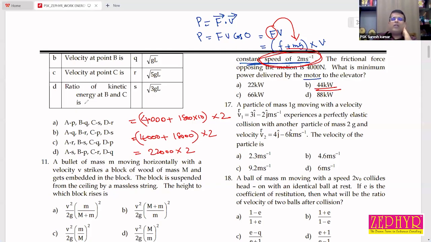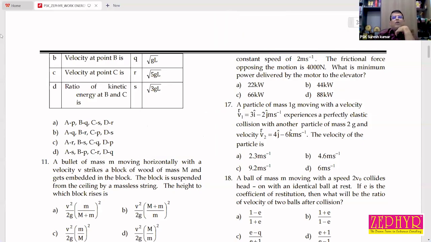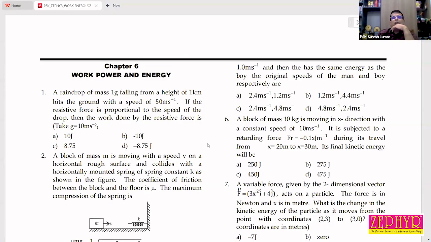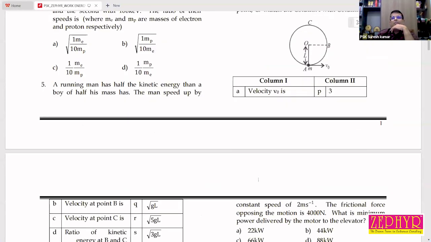Yes, constant speed, that's why. So 44 kilowatt. Then we can move to problem number 17.